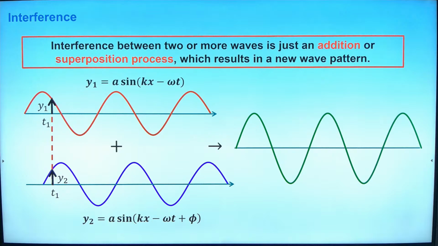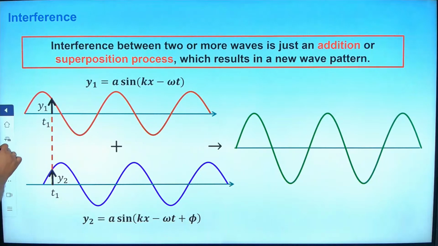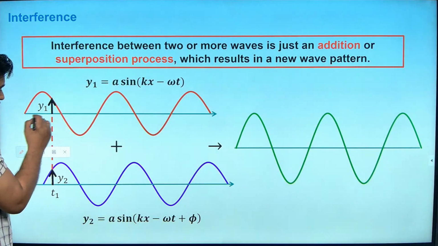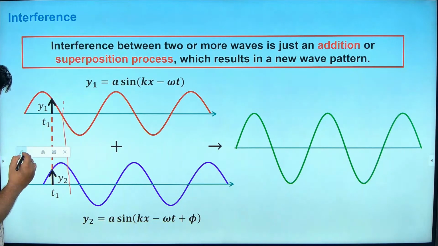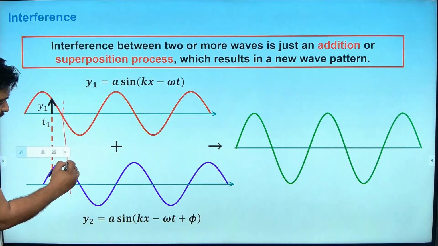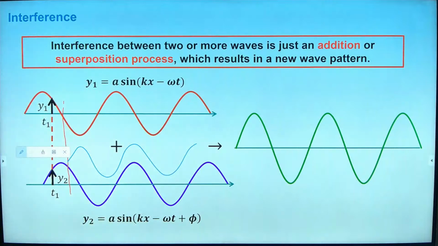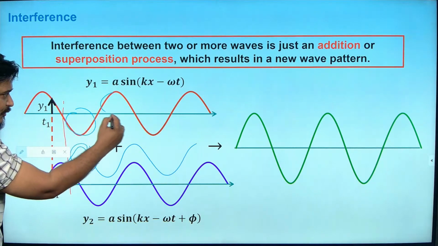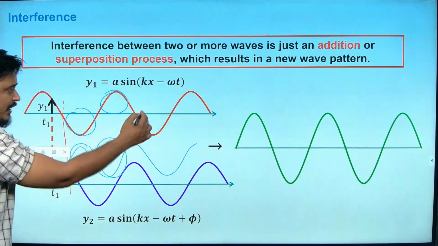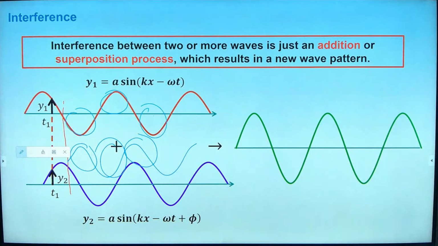Here, please pay attention. If I would have started my wave like this from this point, I'll use a blue color. Now see what would have happened. Here trough is coming, here crest is coming, zero. Here trough is coming, here crest is coming, zero. Here crest is coming, trough is coming, here crest is coming, once again zero. I would have got no displacement of the resultant, am I right?